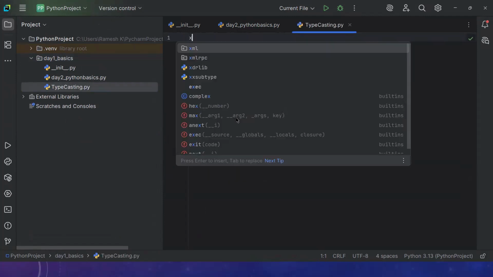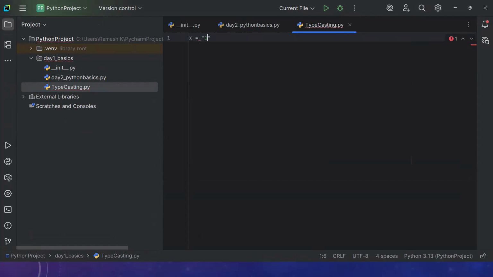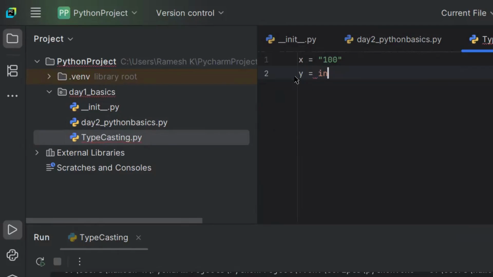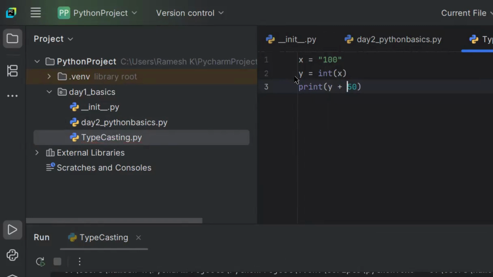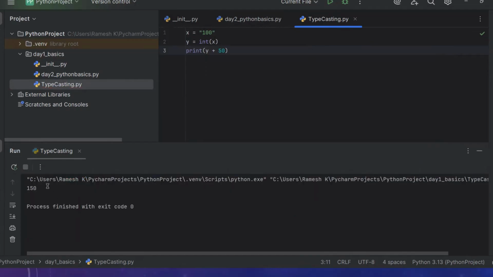So for example, I have x is equal to 100, which is in double quotation marks. Now I want to convert this: y is equal to int of x. So now the value is converted. The x is converted to an integer variable. Now you can print y plus 50. What is the value here? It is going to be 150. Yes, it's printed. It's not possible to combine an integer variable with a string variable.